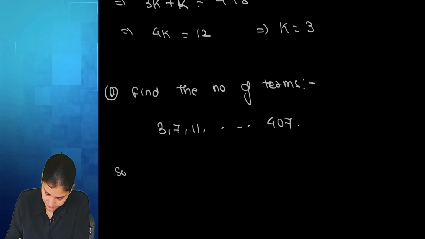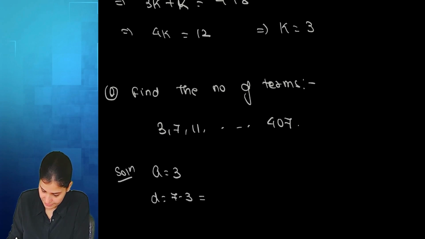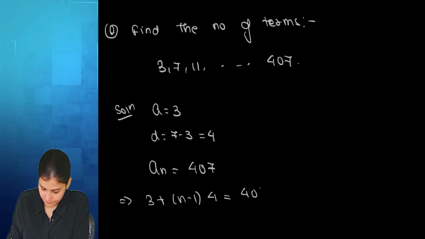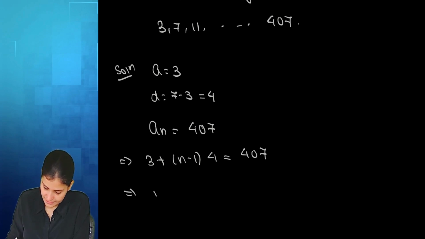Here, A will be the first term, 3. D is 7 minus 3, 4. 407 will be the nth term. A plus n minus 1 into D. Subtracting 3, 404.